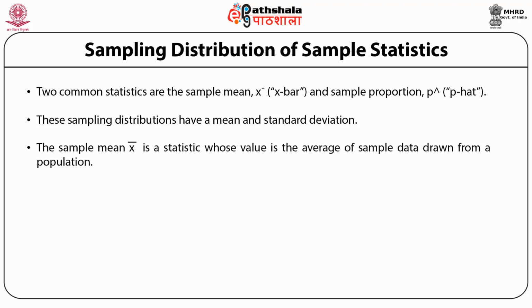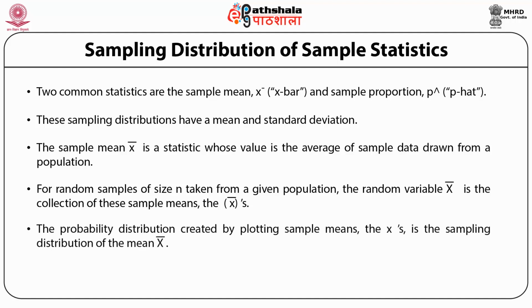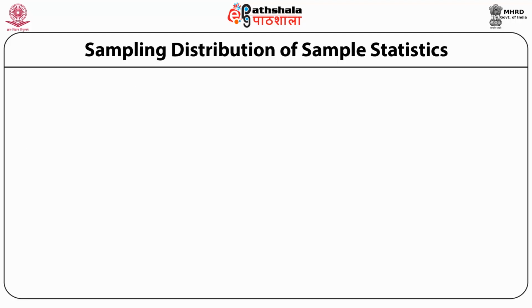The sample mean, small x bar, is a statistic whose value is the average of sample data drawn from a population. For random samples of size small n taken from a given population, the random variable capital X bar is the collection of these sample means, the small x bar. Like any random variable, capital X bar has a probability distribution associated with it, that is the shape, mean, and the standard deviation. The probability distribution created by plotting sample means, the small x bar, is the sampling distribution of the mean x bar.